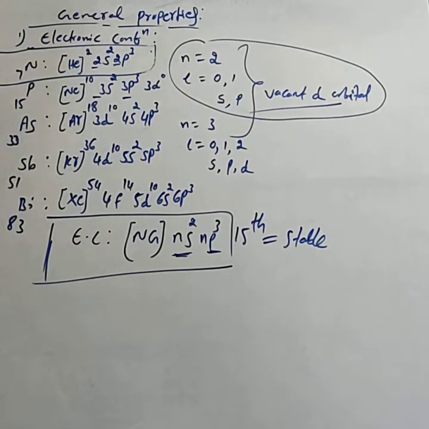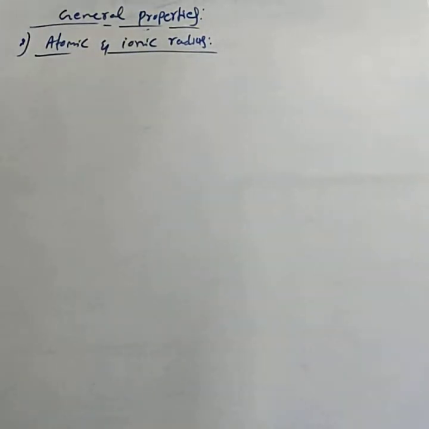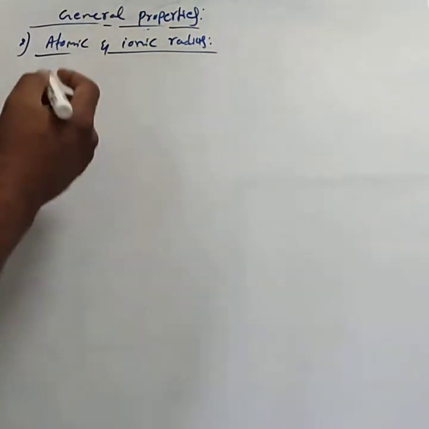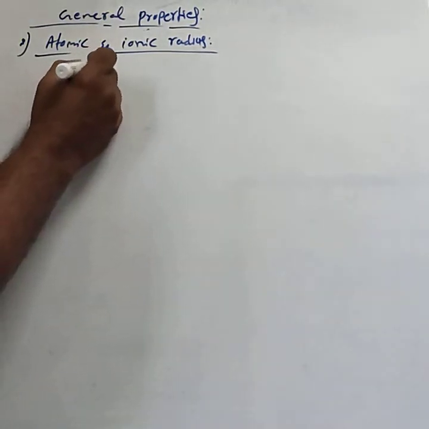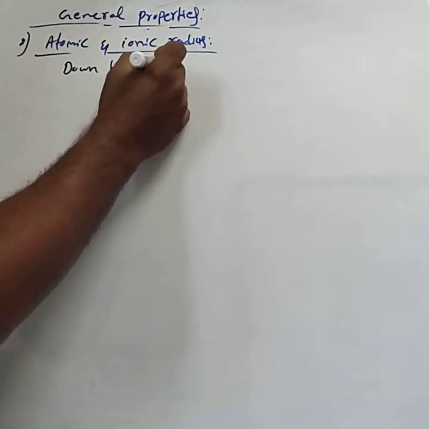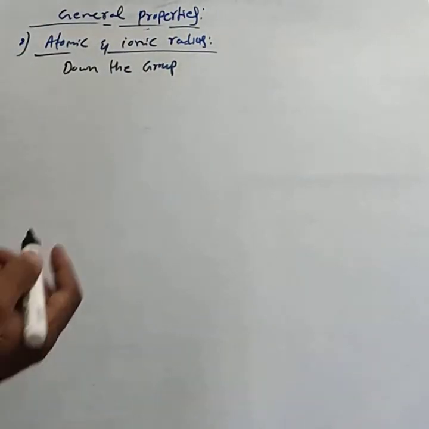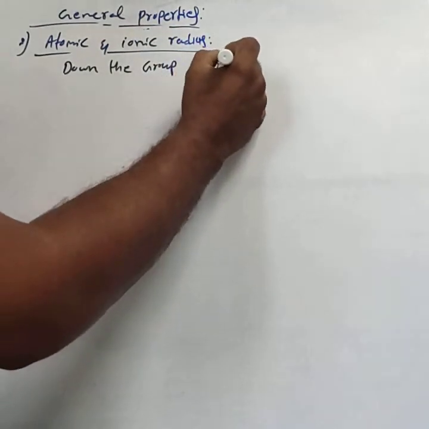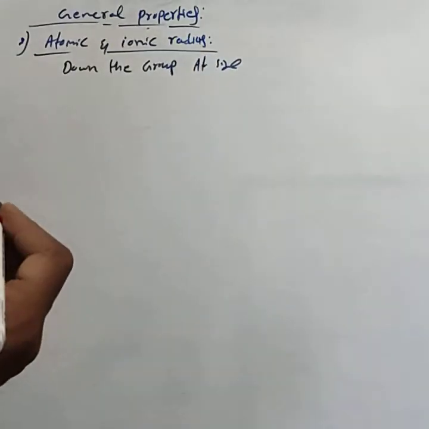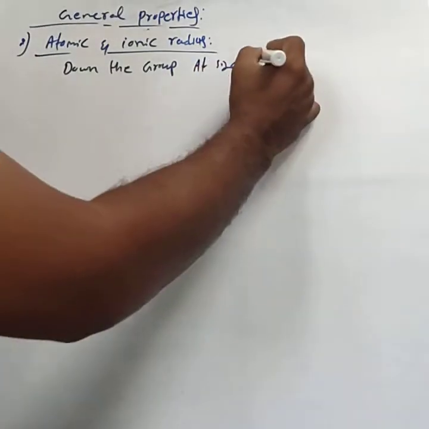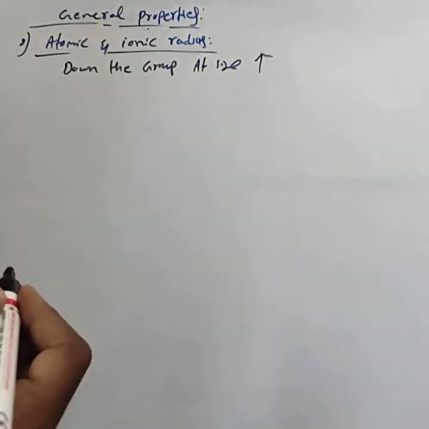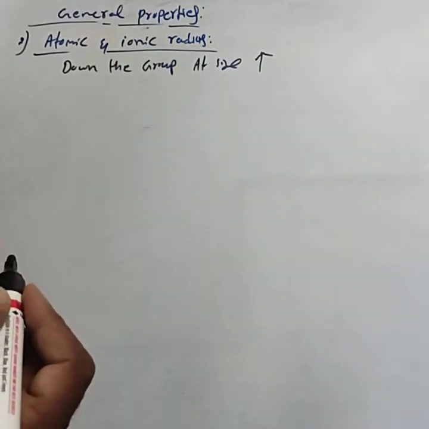Next we consider other properties like atomic and ionic radius. We know that down the group, when we move from top to bottom in the periodic table, atomic and ionic radius increases, as already studied in the periodic table.